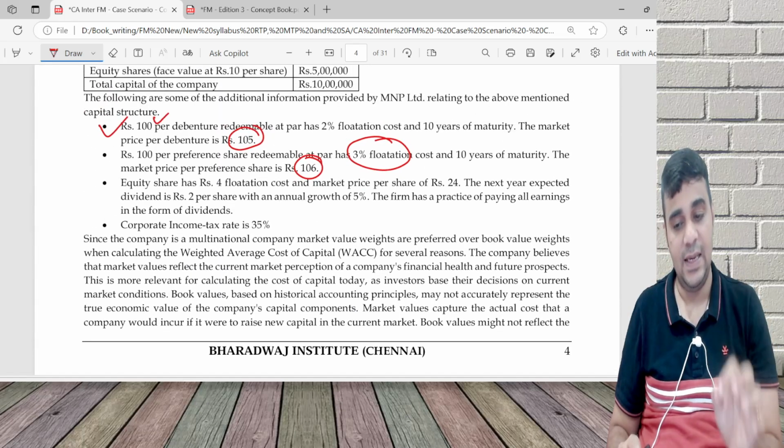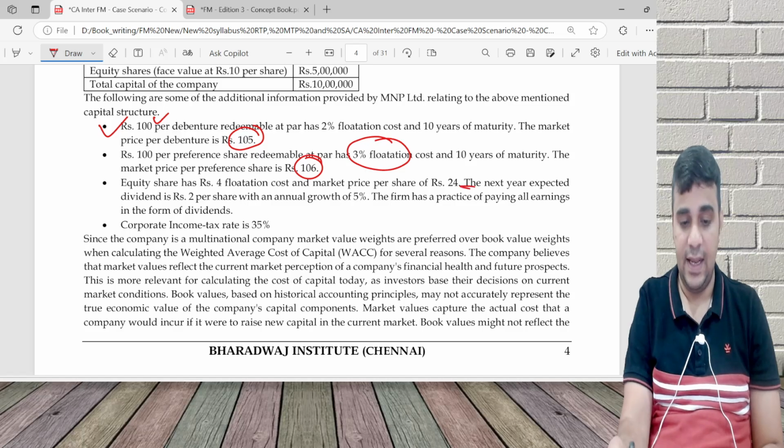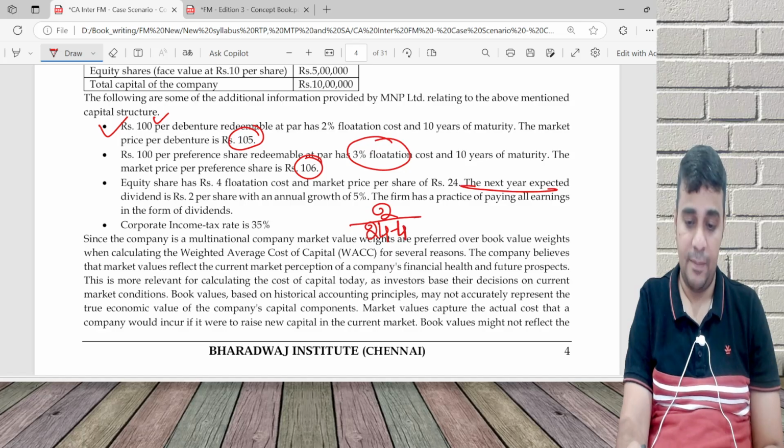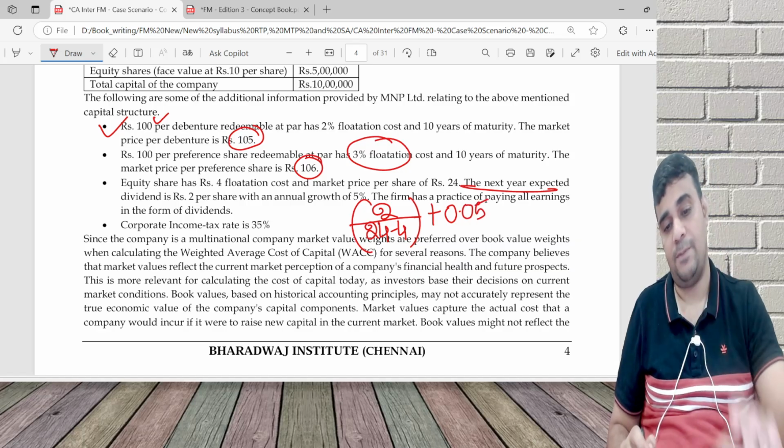K is equal to D1 by P naught minus F, plus growth rate. D1 is the next year expected dividend, 2. P naught minus F is 24 minus 4. Growth is 0.05. So 0.10 plus 0.05, 15%.